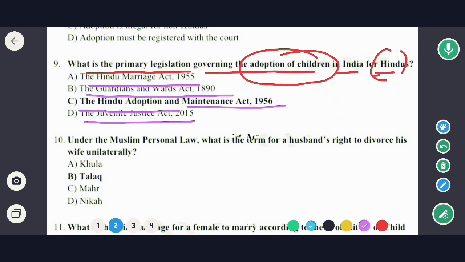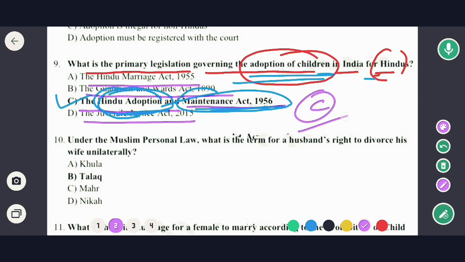So in this case, the correct option would be option C. That means the Hindu Adoption and Maintenance Act 1956. That means जितना भी चाइल्ड एडॉप्शन किया जाता है एंड मेंटेनेंस के बारे में जितना भी प्रोविजन दिया गया है रिगार्डिंग ऑल द हिंदूज. Okay, so all the provisions are given as per the provision of Hindu Adoption and Maintenance Act. Okay, so this is the governing act of all the adoption of children in India. So in this case क्या होगा? In this case option C would be the correct answer.